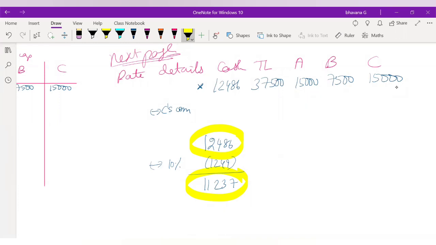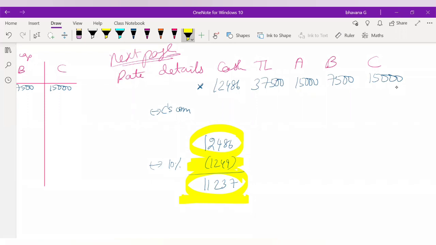12,000. What is the amount which is going to be distributed to the partners? If the amount of 1,249 has been taken over by C, the remaining balance will be 11,237, correct? So this is the amount which will be transferred to the partners, right? How can you transfer 12,486? From that already you have given a commission to C. How will you transfer 12,486? The remaining balance of 11,237 only you are going to transfer to partners. Do you understand it now?